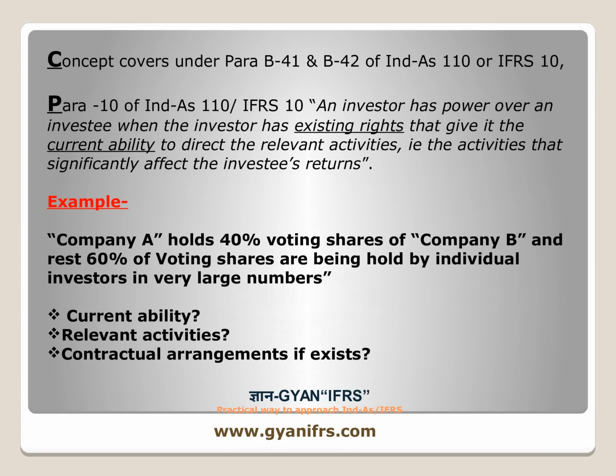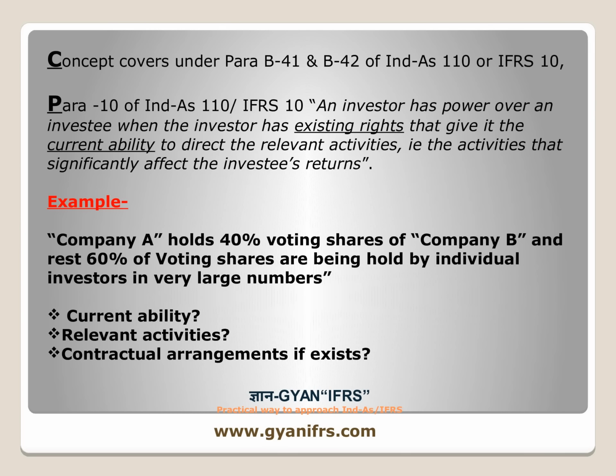Meaning, if the contractual arrangement, other than the voting rights or shareholders agreement, clearly says that Company A in our example has a right without interference by the other shareholders, then one can conclude that it is the entity controlled by Company A. The standard uses the words current ability to direct the investee's relevant activities.